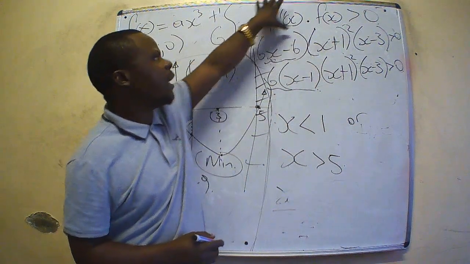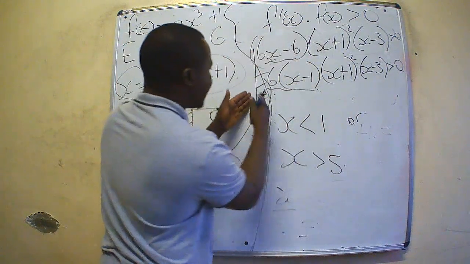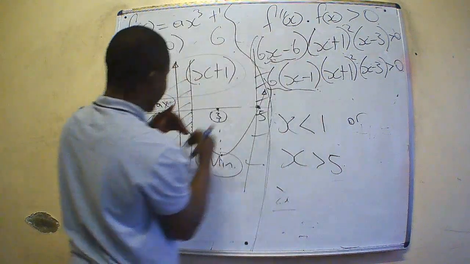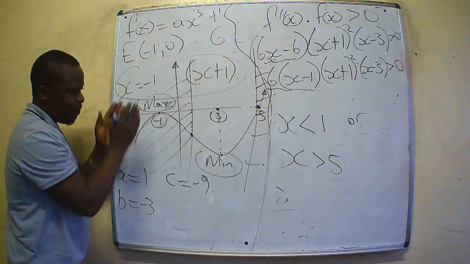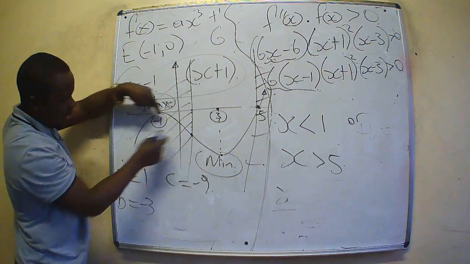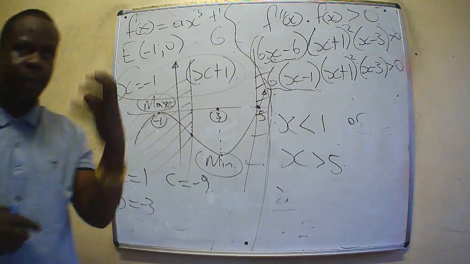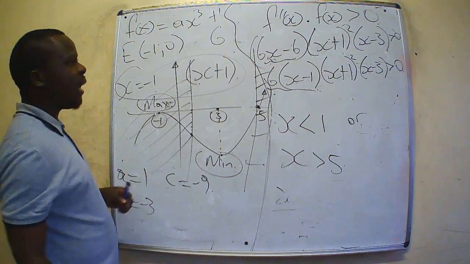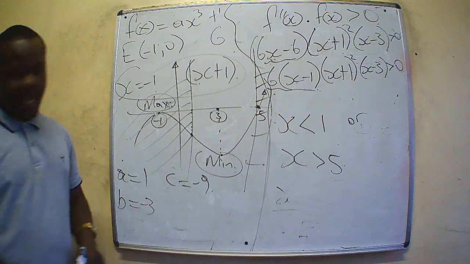Point of inflection multiplied by this, both of them are bigger than 0. In this region, both of them are positive. In this region, both of them are negative. This and this, they are negative. We know negative and negative will give you what? A positive value. So this is how we determine the solutions to that.